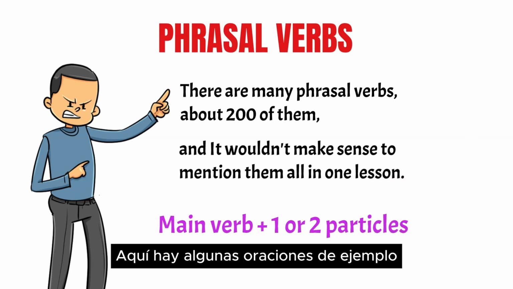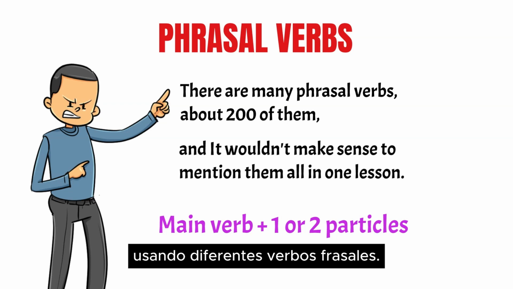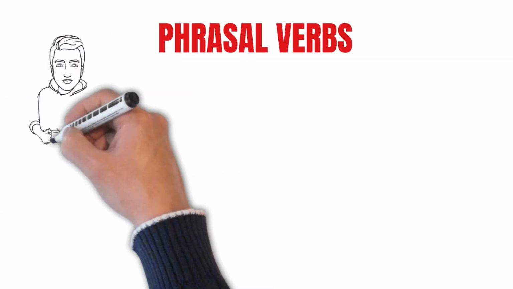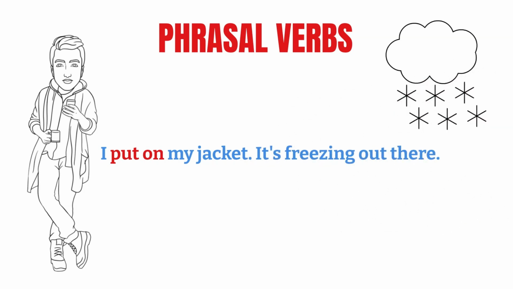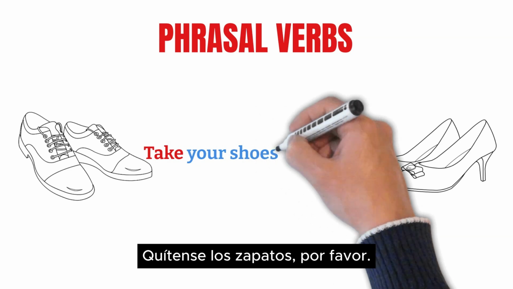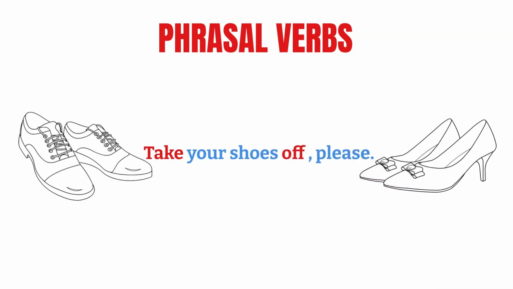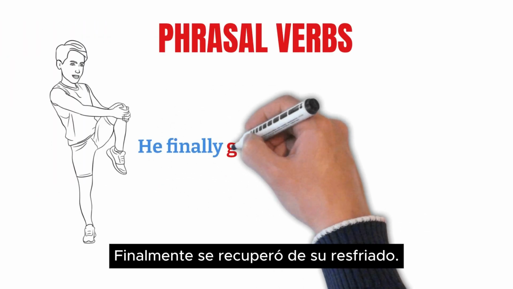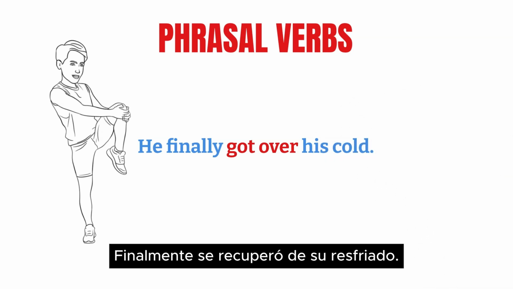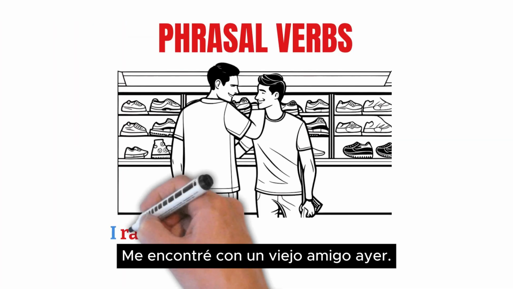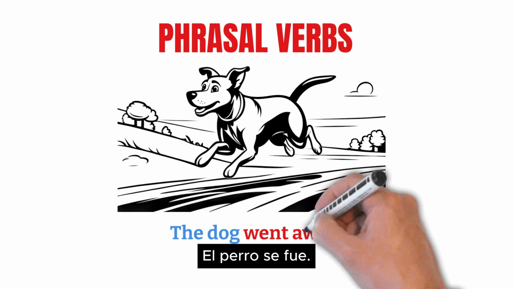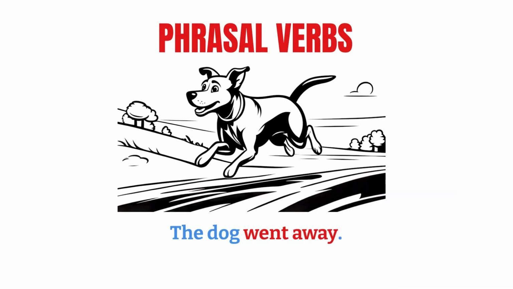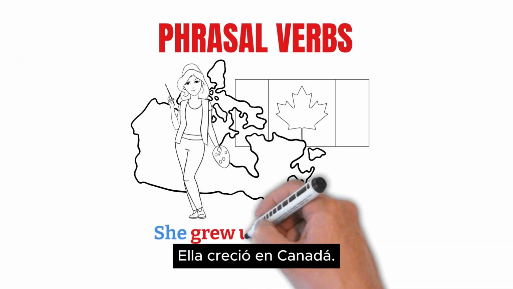Here are some examples of sentences using different phrasal verbs. I put on my jacket. It's freezing out there. Take your shoes off, please. He finally got over his cold. I ran into an old friend yesterday. The dog went away. She grew up in Canada.